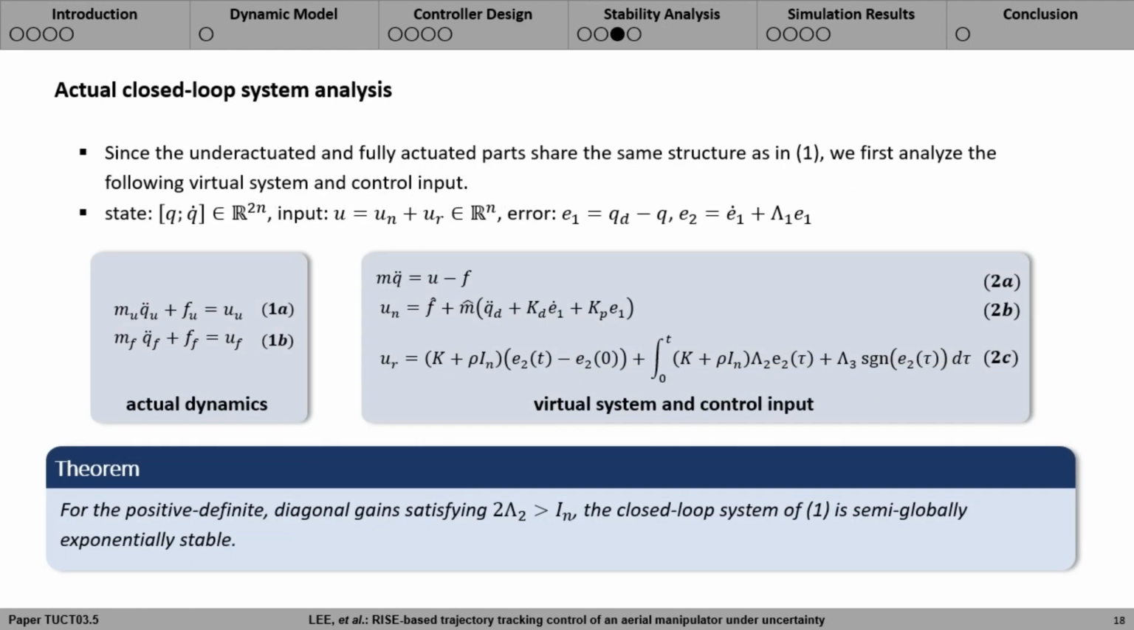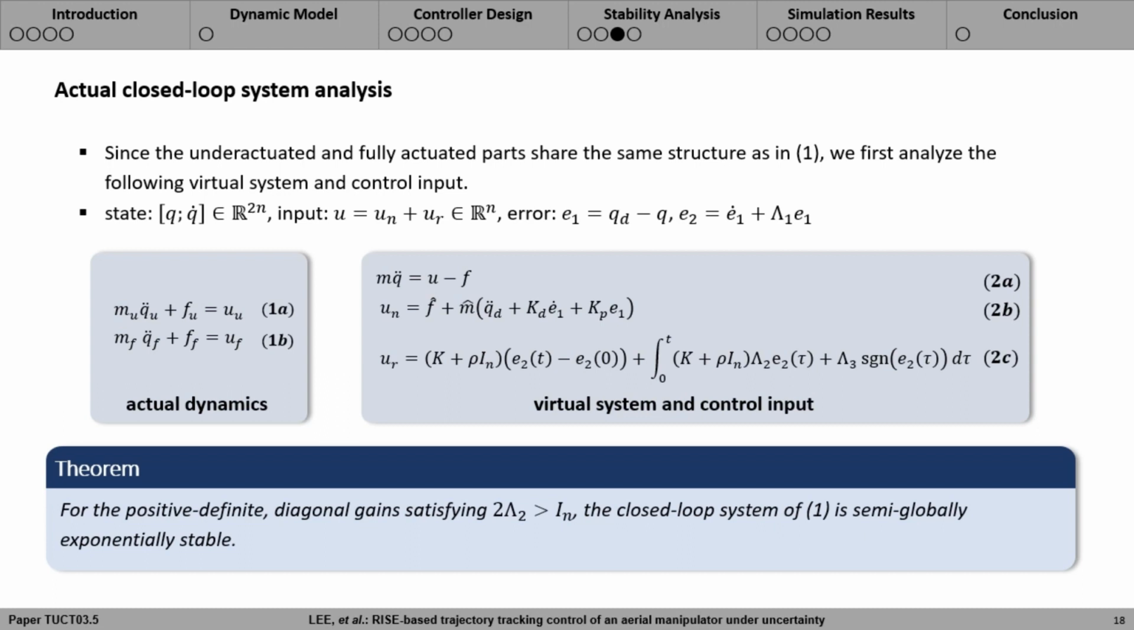Now, to analyze the actual closed-loop system, we first analyze the following virtual system and control input in equation 2, since the underactuated and fully actuated parts share the same structure as in equation 1. State is defined as the generalized coordinate q and its time derivative q dot, and input is u. Input consists of nominal control input u subscript n and robust feedback control input u subscript r, which are defined in equations 2b and 2c.